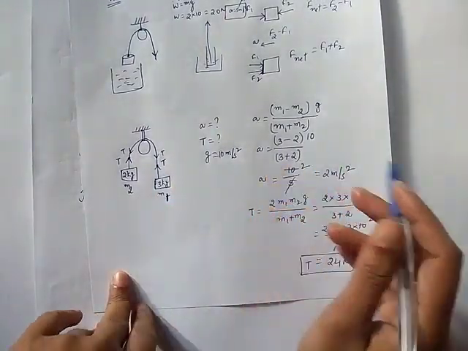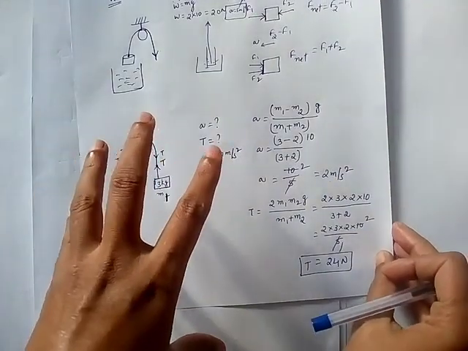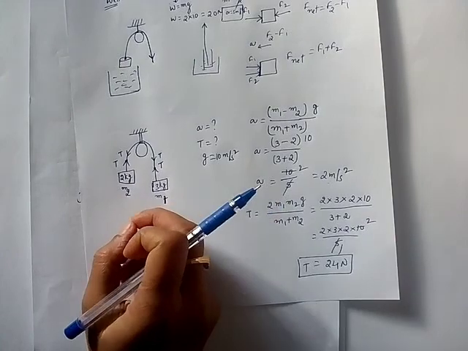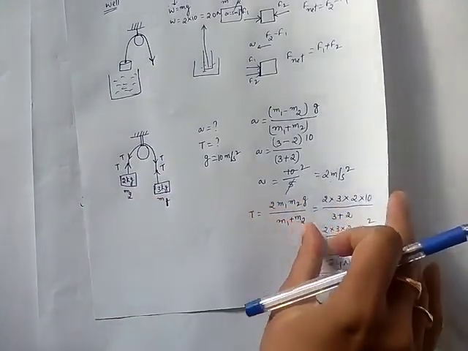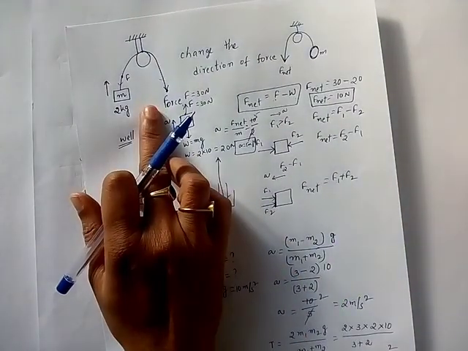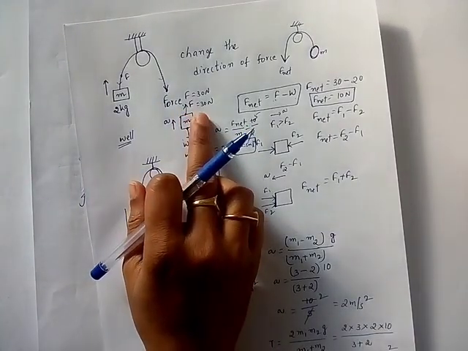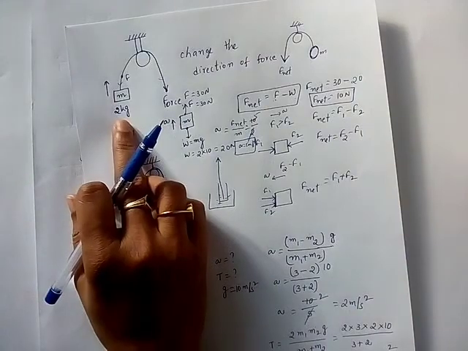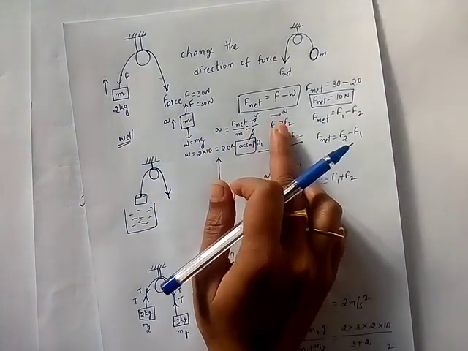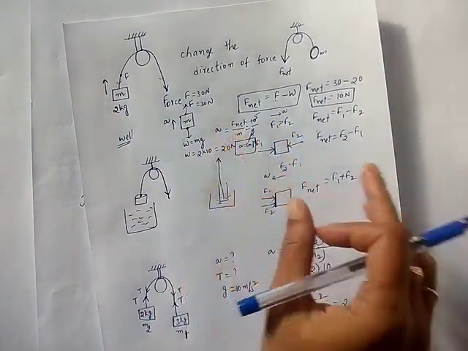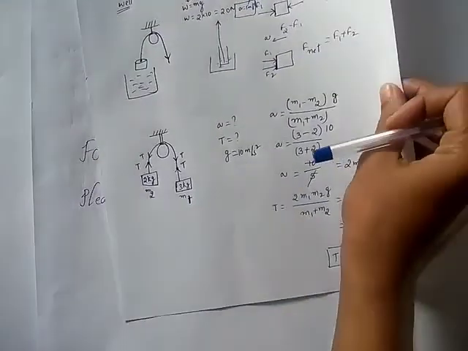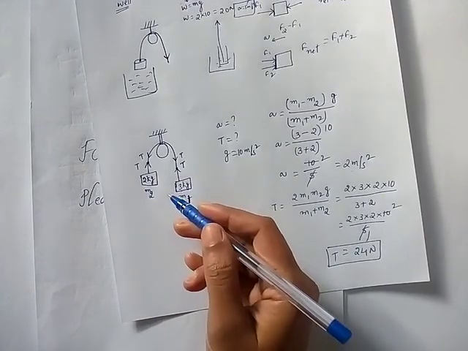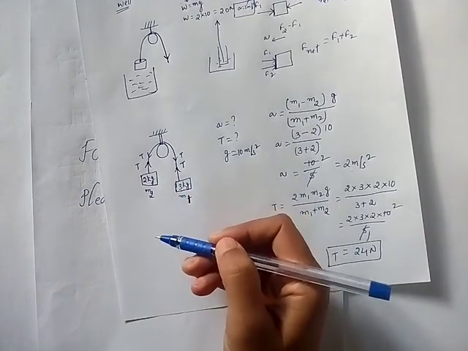I hope all of you understood this concept. When you have two blocks hanging on a pulley, or if you are applying a force, you have to take the force and the weight, and if you subtract those two you will get F net and you can find the acceleration value. Here there is no external force. Due to gravitational force only, the blocks will be moving either downwards or upwards.